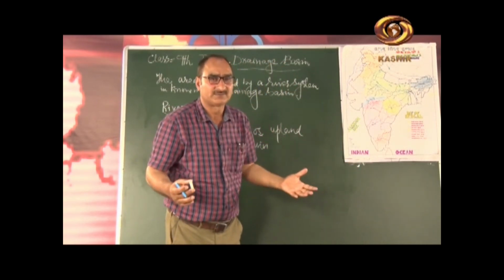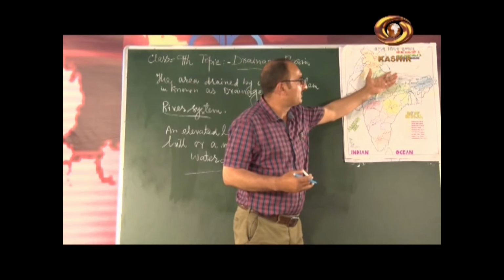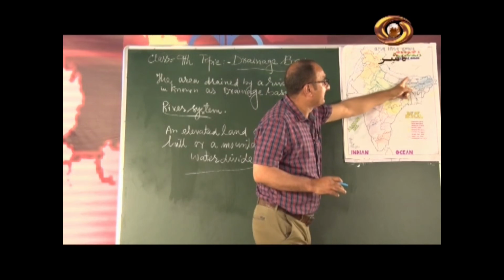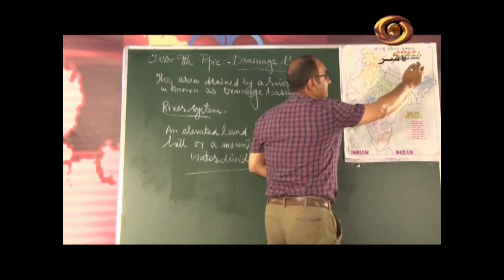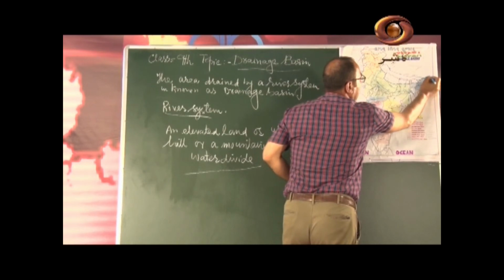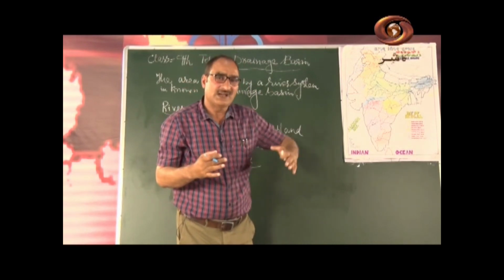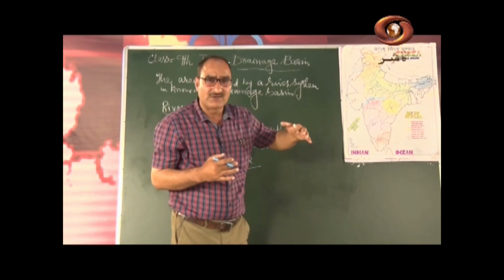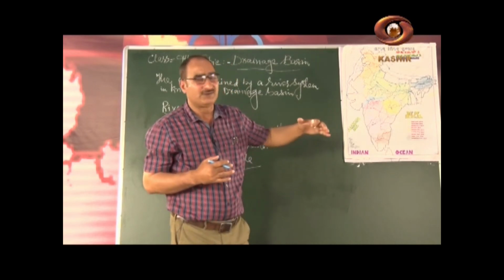Sangpo means purifier. It is a Tibetan, Chinese language word. It is called Sangpo in Tibet, and this river moves towards the east. Ultimately it reaches here, where it takes a U-turn. The name of this place is Namcha Barwa. Namcha Barwa is one of the highest peaks of the Himalayas, and the height of this peak is 7,757 meters above sea level.